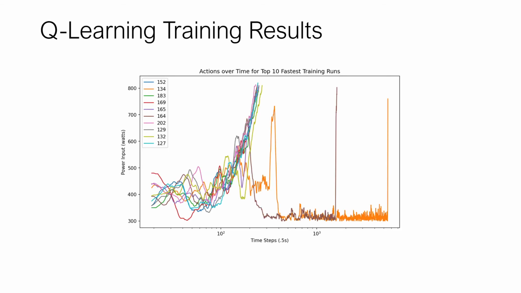So what happens when I train up a Q-learning agent here to try these different accelerations? What you're looking at now is a semi-log plot of power over log time. And you can see that in general, these simulations trended towards low power inputs and then increasing power input as time went on. A couple strange simulations here in the orange and the brown, but eventually they did similar actions of increasing the power eventually to accumulate fatigue and accelerate.